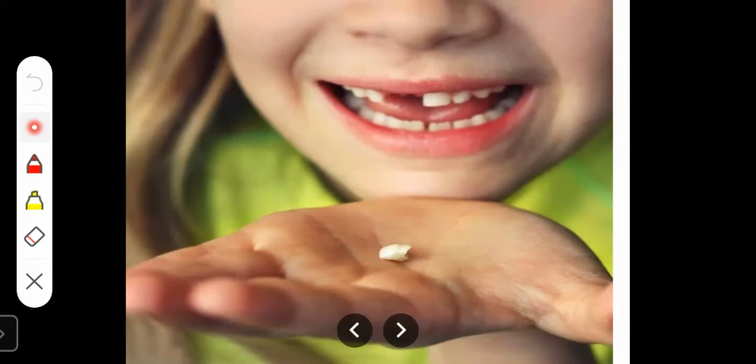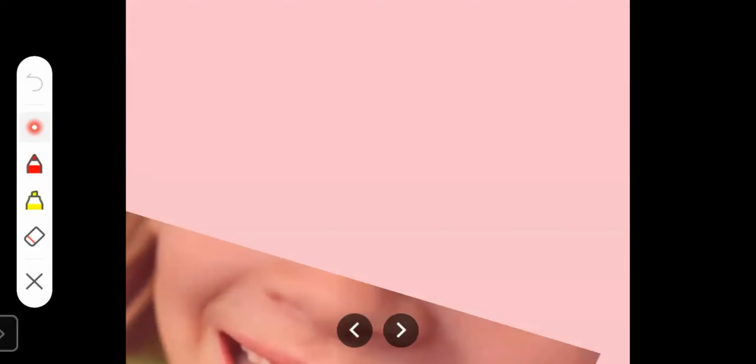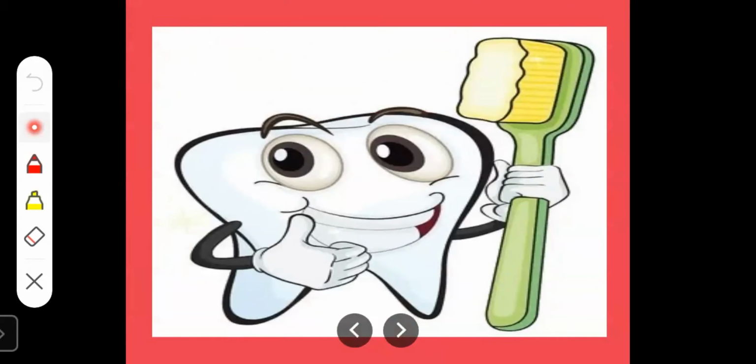Then they get a new set of teeth called permanent teeth. After the falling of milk teeth, they get the set of permanent teeth.